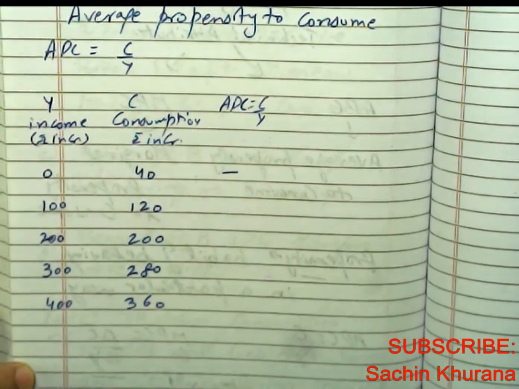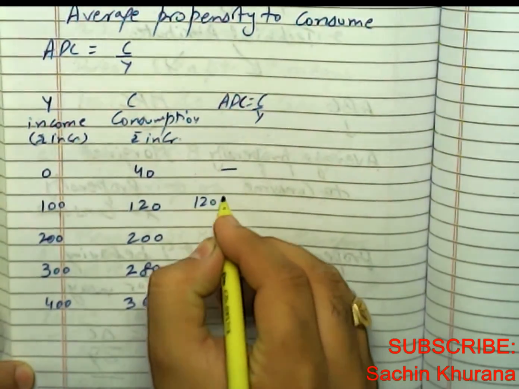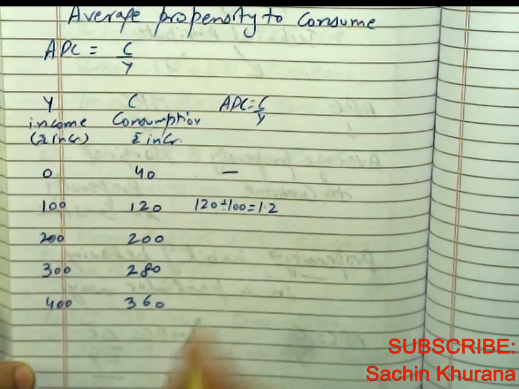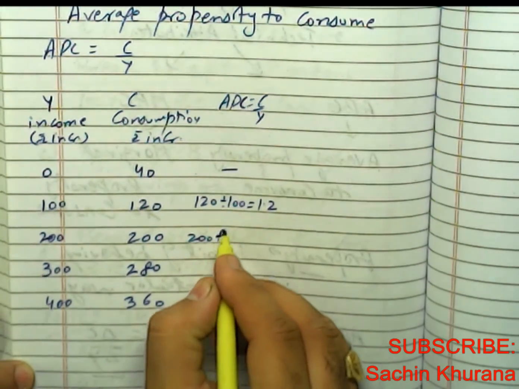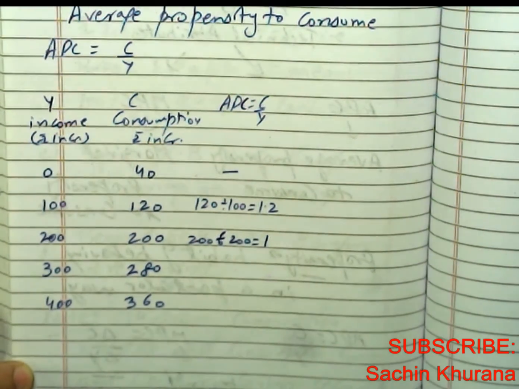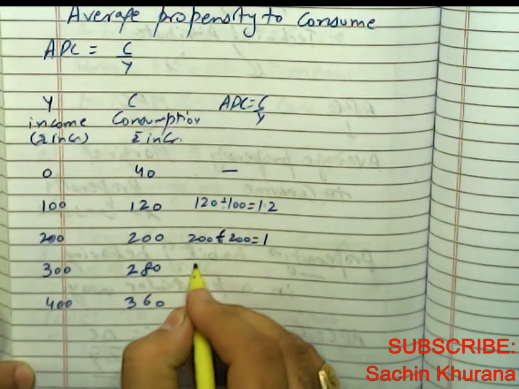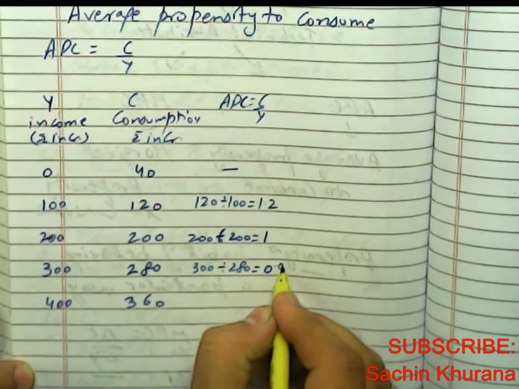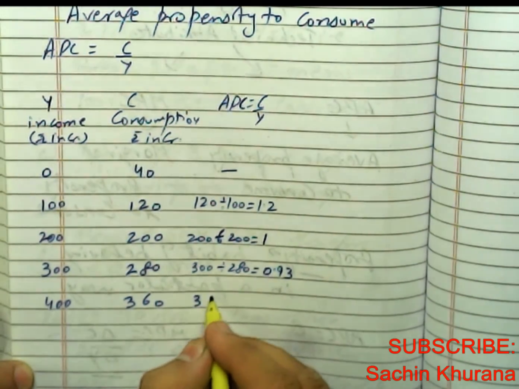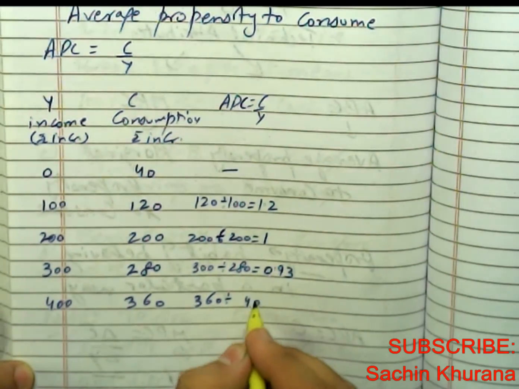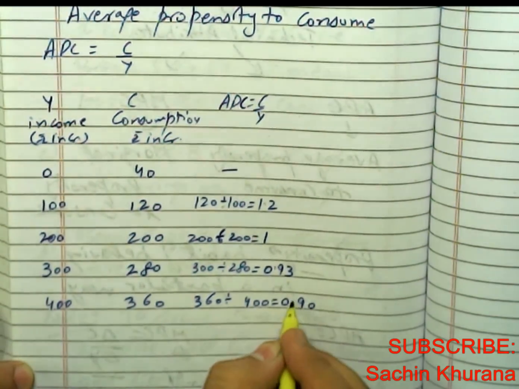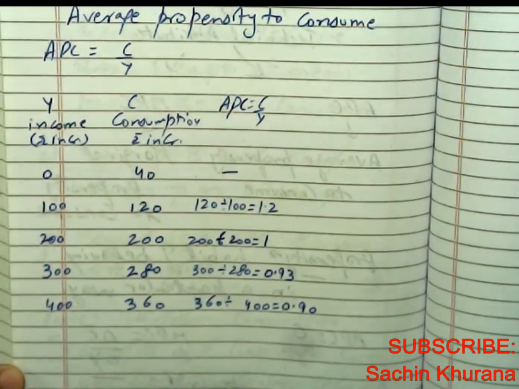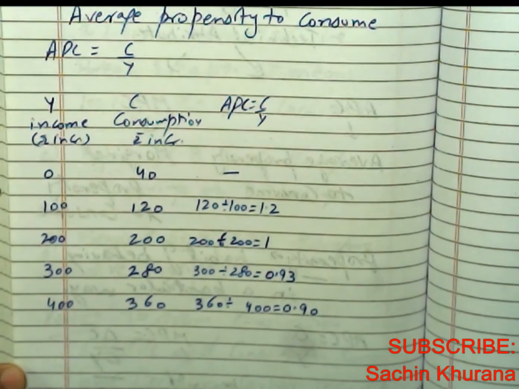Nil over here, then it would be 120 divided by 100 is equal to 1.2. 200 divided by 200 is equal to 1. 280 divided by 300 is equal to 0.93. 360 divided by 400 is equal to 0.90. Getting my point? So this is APC.